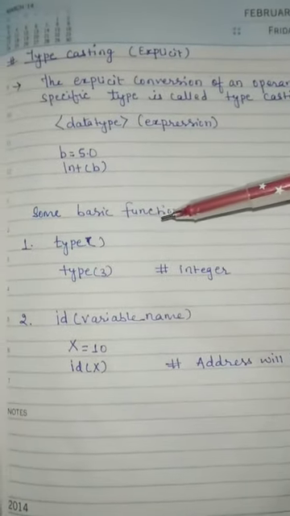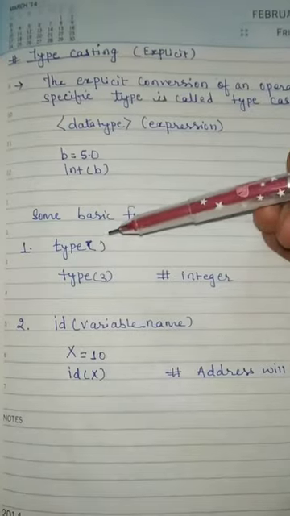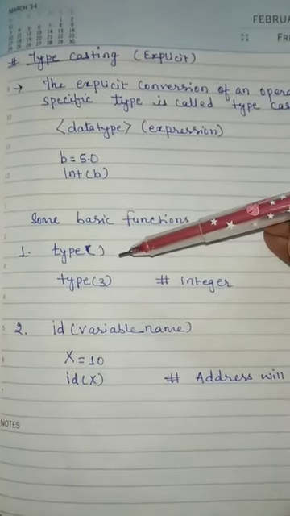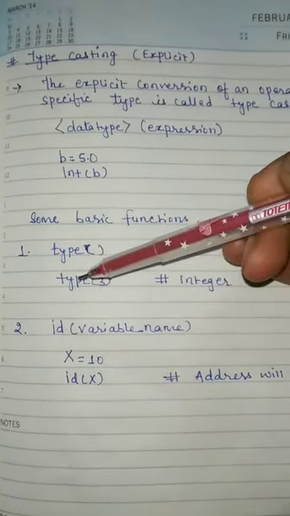Now some basic functions of Python. First is type. The type function is for defining the type of data. If you write type and under parenthesis you write 3, the type of 3 is integer, so the output will be integer. Now second is the id function.